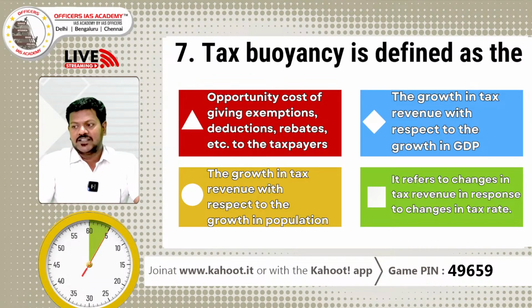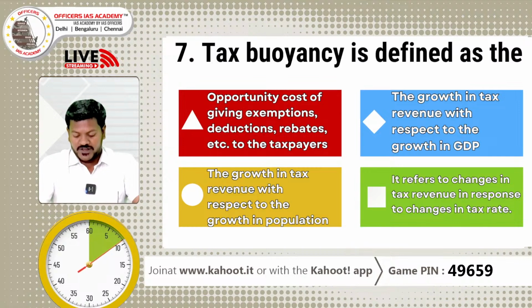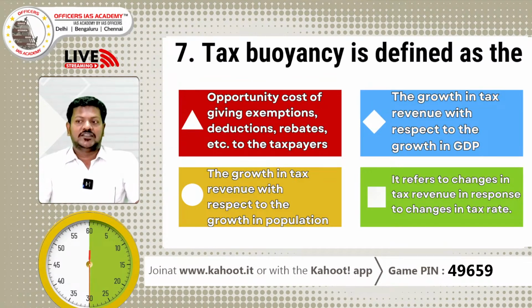So tax buoyancy is defined as which of the following? Option A, the opportunity cost of giving exemptions, deductions, rebates to the taxpayers. Option B, the growth in tax revenue with respect to the growth in GDP. Option C, the growth in tax revenue with respect to the growth in population. Option D, it refers to changes in tax revenue in response to changes in tax rate.